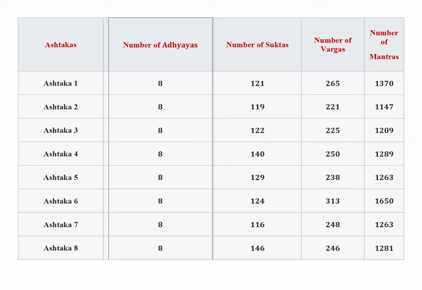In Ashtaka 4 there are 8 Adhyayas, 140 Suktas, 250 Vargas and 1289 mantras. In Ashtaka 5 there are 8 Adhyayas, 129 Suktas, 238 Vargas and 1263 mantras. In Ashtaka 6 there are 8 Adhyayas, 124 Suktas, 313 Vargas and 1650 mantras. In Ashtaka 7 there are 8 Adhyayas, 116 Suktas, 248 Vargas and 1263 mantras.